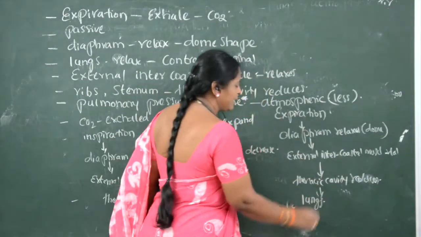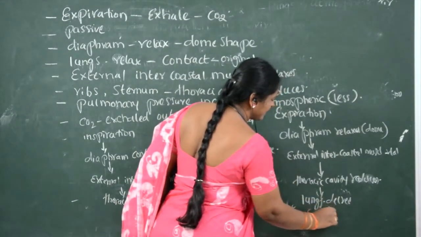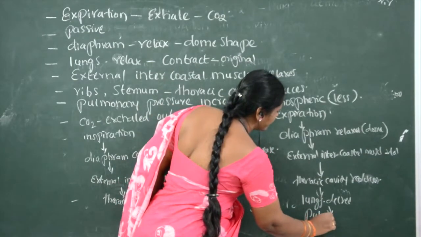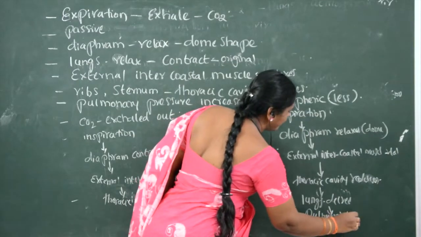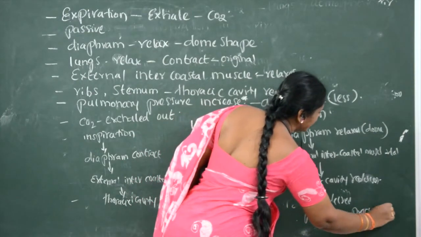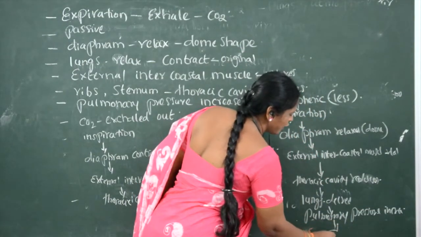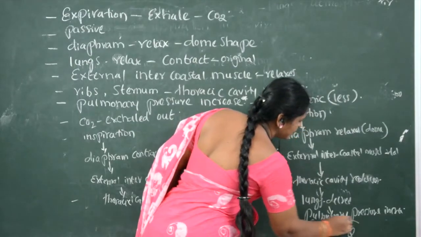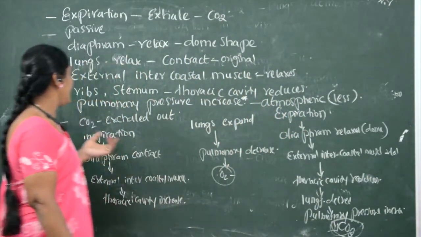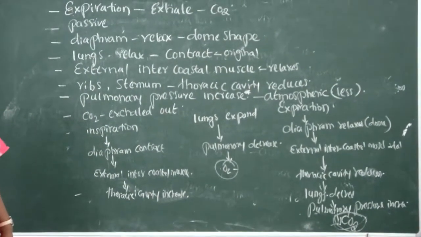The size of the lungs decreases. Pulmonary pressure increases, and CO2 is pushed out. In this way, inspiration and expiration occur. This is the mechanism of respiration.